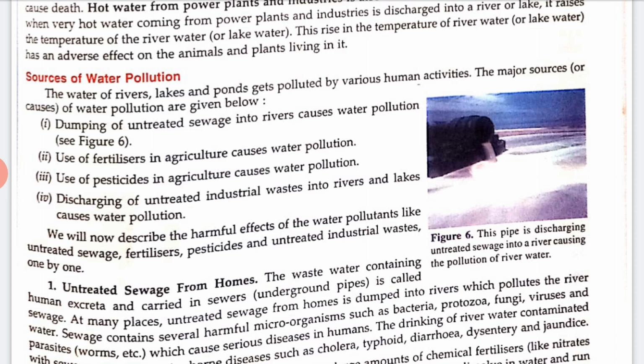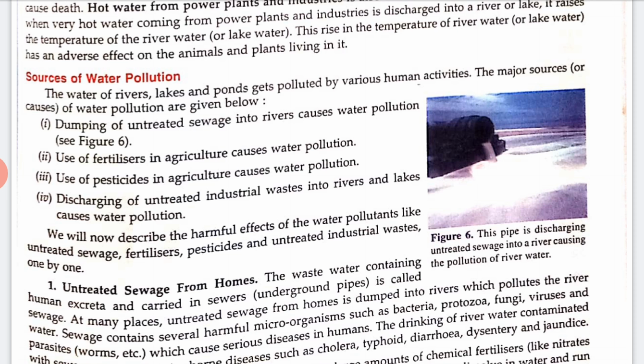Now, let's talk about the pollution of river Ganga. The water of river Ganga has been highly polluted because the villages, towns and cities situated on the bank of this very long river throw in a large quantity of garbage, untreated sewage, toxic industrial waste, and also the dead bodies of infants and many other harmful things, directly into the river Ganga. That is why the pollution of river Ganga has increased nowadays in a very large number.